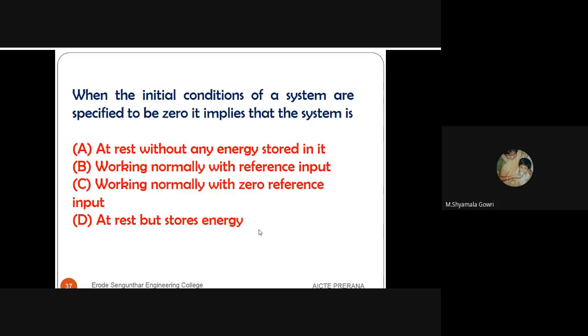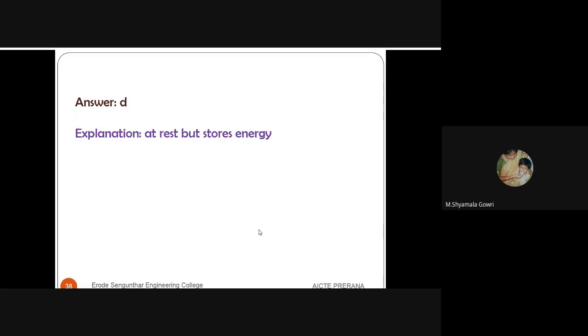Next question. When the initial conditions of a system are specified to be 0, it implies that the system is, when the initial conditions of a system are specified to be 0 means this is at rest but stores energy. The answer is at rest but stores energy.